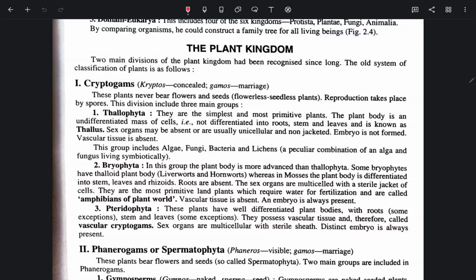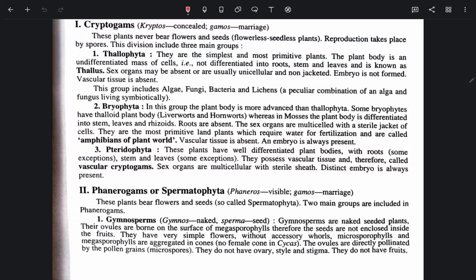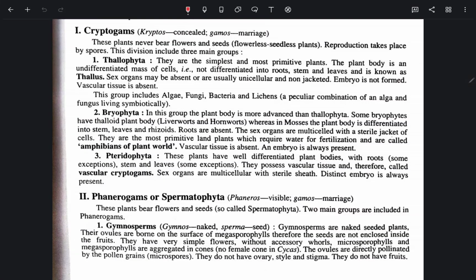Pteridophyta. These plants have well differentiated plant bodies with roots, with some exceptions, stem and leaves, with some exceptions. They possess vascular tissue and therefore are called vascular cryptogams. The sex organs are multicellular with a sterile sheath. Distinct embryo is always present.